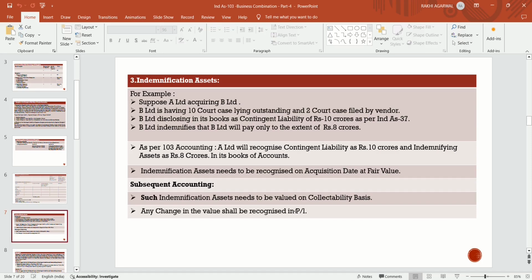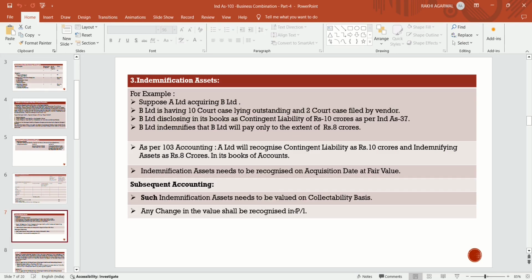If these cases are not decided in favor of B Limited, then B Limited will indemnify and compensate the outstanding contingent liability up to the extent of the outstanding amount. So as per Ind AS 103, A Limited will recognize the contingent liability of 10 crores only.